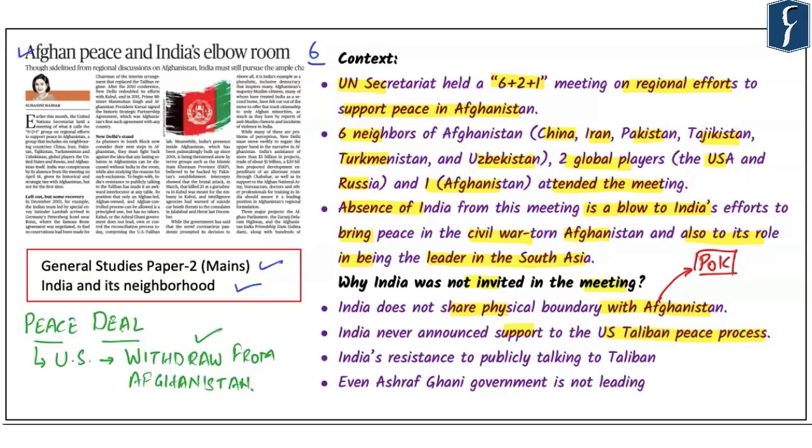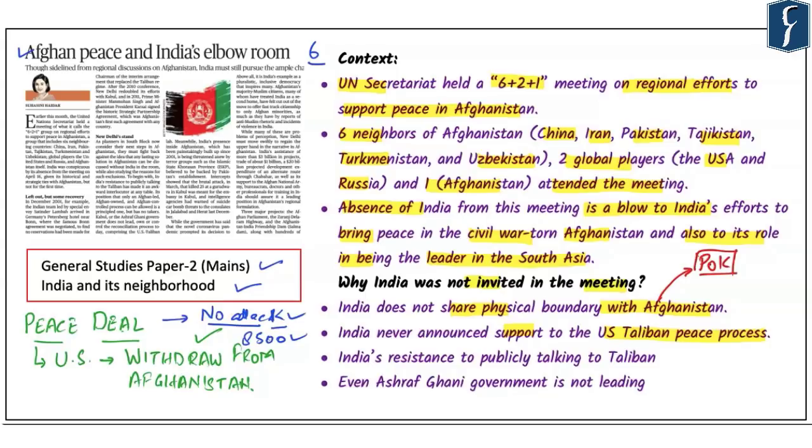As we are already aware, US is very clear to withdraw from Afghan soil, and in this context, they want those people on board who basically support this process. Through this peace deal, what US has ensured is that Afghanistan will not attack US and NATO-led forces. At the same time, the number of soldiers who are present in Afghanistan would be reduced to just 8,500. So we can see that US has already brokered a deal in which they want to move out as much as possible and as fast as possible. And hence, any kind of an interruption into this process is not going to get accepted. And that is what has happened in this case as well.